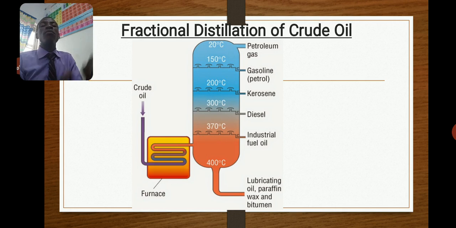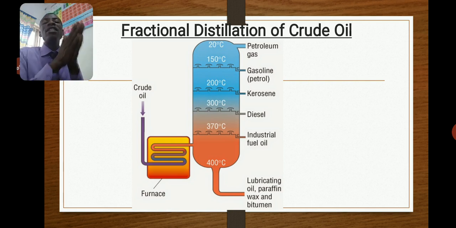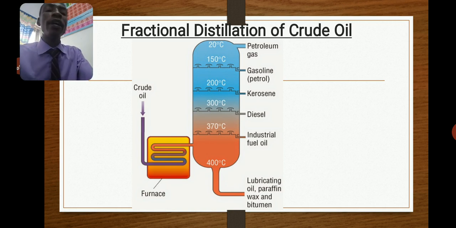Then there are some that will not boil, they will remain liquid. In fact, some remain solid at the bottom of the fractionating tower. Those are the asphalt and the bitumen. Those will come out from the bottom of the fractionating column. So this process is called fractional distillation, a process whereby you separate the components of petroleum according to their boiling point. That's called fractional distillation of crude oil.